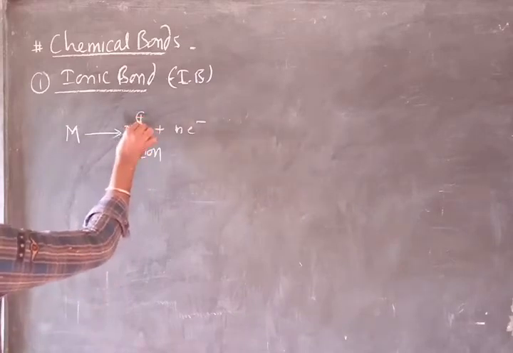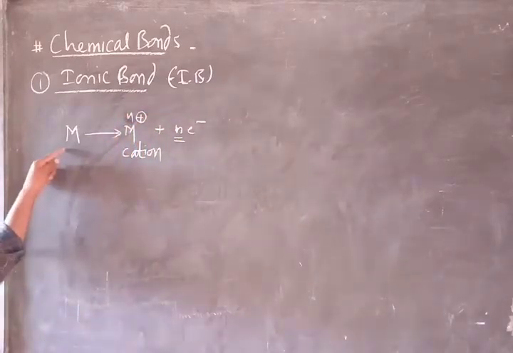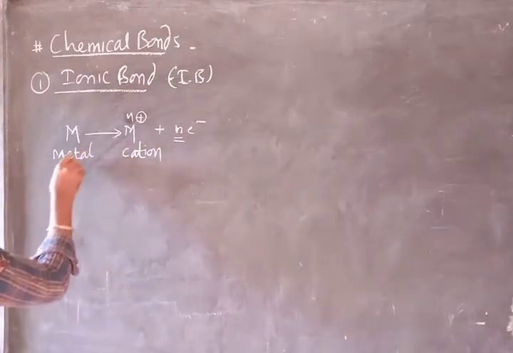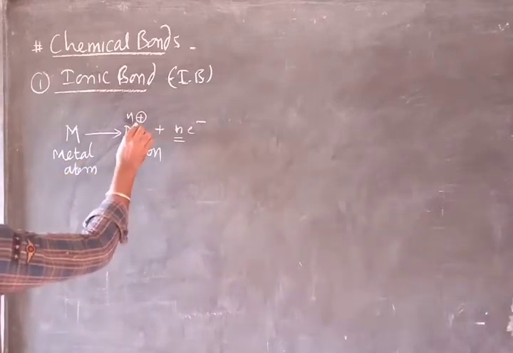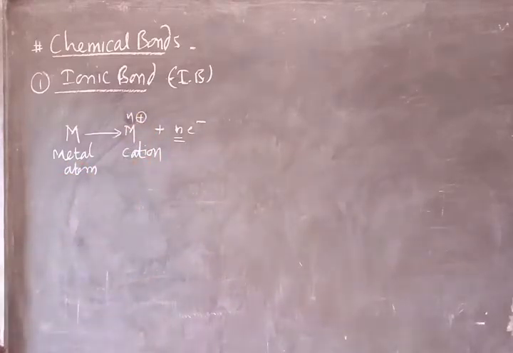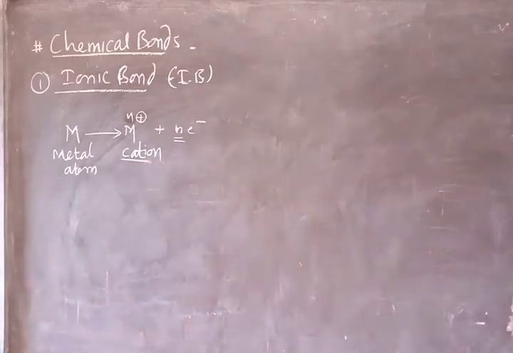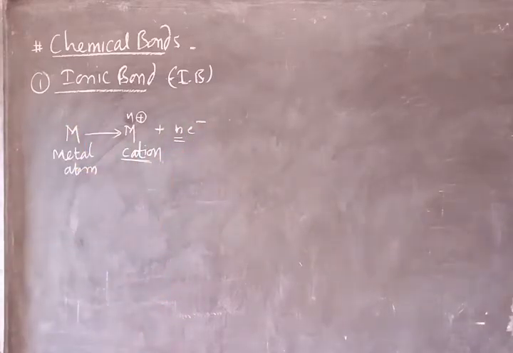And the number of positive charges is equal to the number of electrons lost by the metal atom. So this is the metal atom which is neutral, but this is the positively charged atom called a cation. And why does this metal lose electrons?